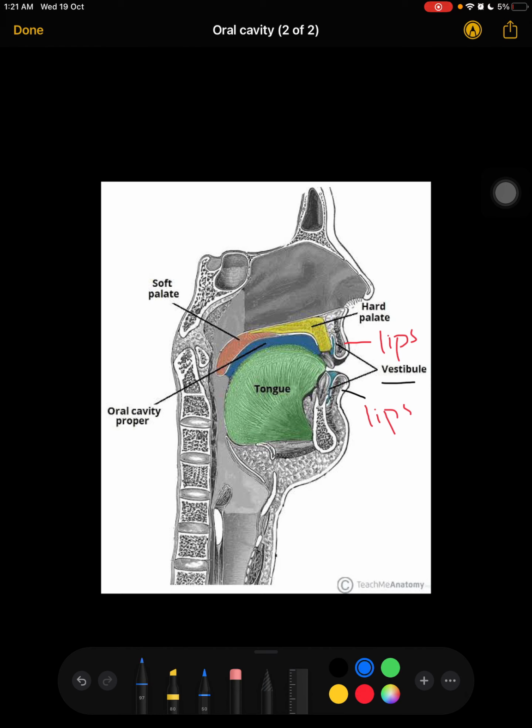But over here you can see this one part. These are known as vestibules. These are the fleshy sheet or something, like you can say a fleshy structure is known as vestibule. So the mouth is comprised of two parts: the lips, lower lip and upper lip, and then the vestibule.